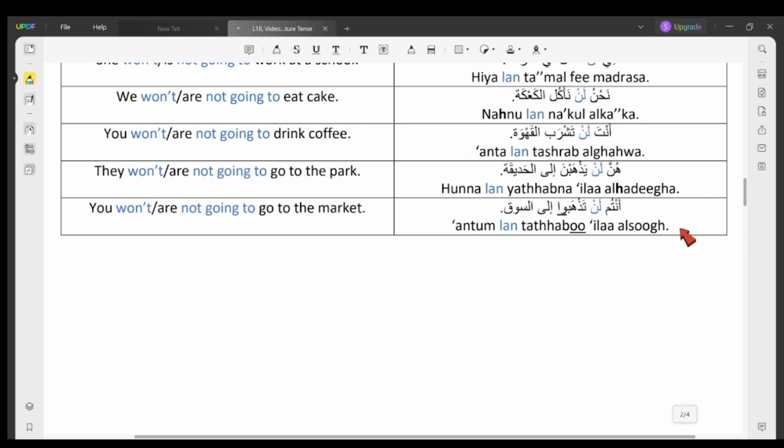If we look at our verb here, we notice that the letter noon or n has disappeared from the end of it, and it has gone from تذهبون, which means you all go, to لن تذهبوا, so that n at the end has disappeared. And that's what the word لن does to the verbs that end in the letter n or noon. It makes the letter n disappear. Okay, great. Now let's move on to the sample sentences.